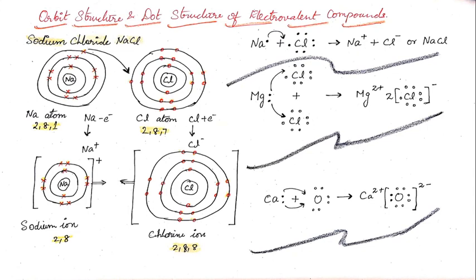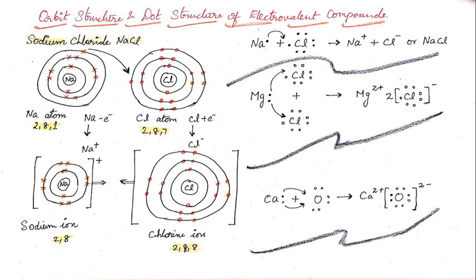The third one is orbit structure and dot structure of electrovalent compound. As we are going through this first type of compound, electrovalent compound, these two are very important. Orbit structure was not asked in last year's syllabus and is not in the syllabus, but even though we have to go through this, since we learn this from lower classes 8th and 9th. First, sodium chloride NaCl, the orbit structures, and here you can see this diagram.